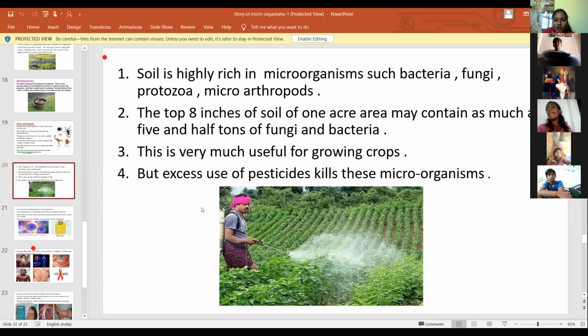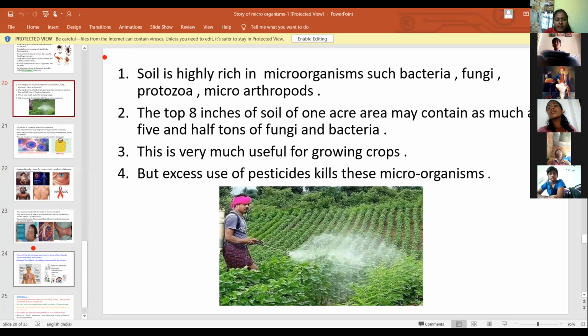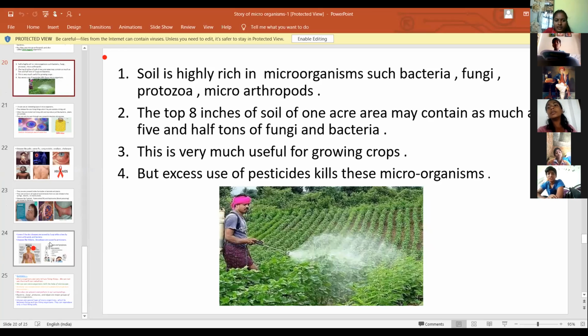In 1 acre area of soil, there are 5.5 tons of fungi and bacteria. They are useful for growing crops, but the abundant use of pesticides kills the microorganisms and decreases the soil fertility.